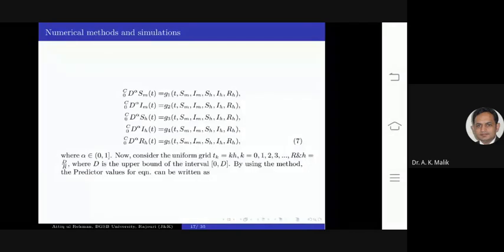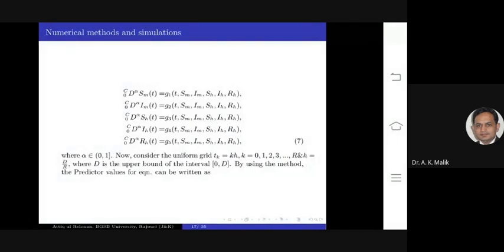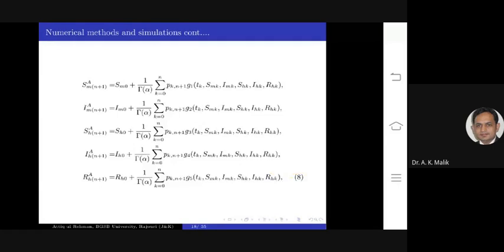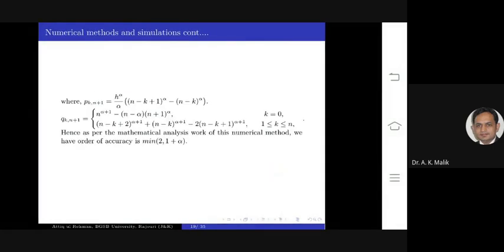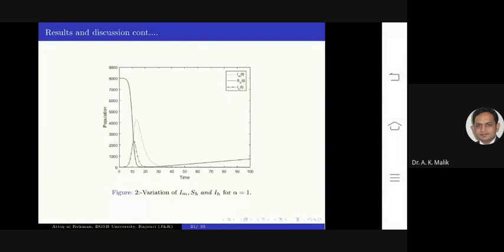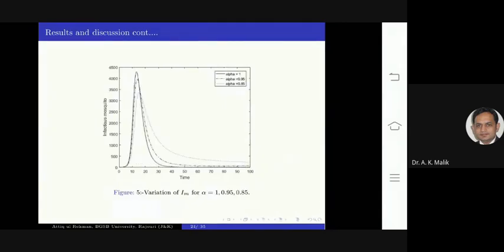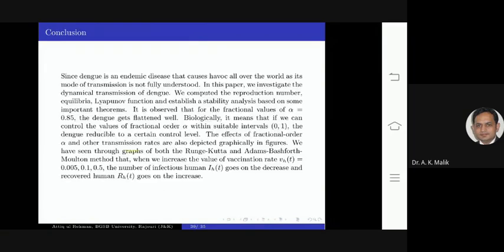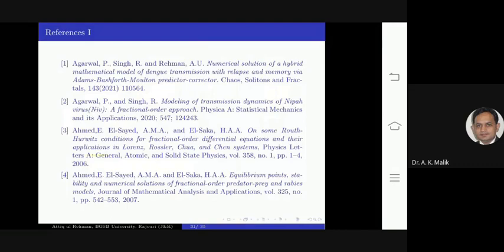Next, I discuss numerical methods and simulations. Here the numerical method used is the Adams-Bashforth-Moulton predictor-corrector scheme. These are the algorithms of these methods. In the results and discussion section, I have used MATLAB software. On the basis of this software, I have used these values, and on the basis of these values, I have made these graphs. And here is the conclusion of my talk. These are the references that I have used.